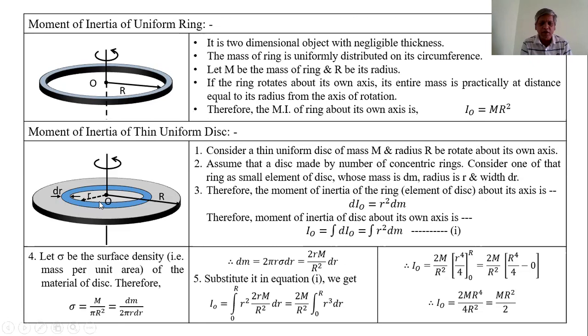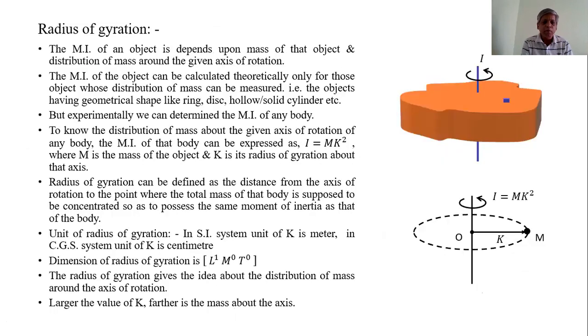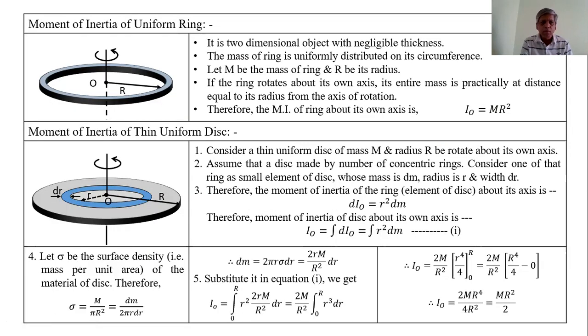Hence, this is called the disk. The disk has negligible thickness like the ring. That means when a number of concentric rings with radii from 0 to capital R are placed together, those rings form the disk. That means the disk is made by a number of concentric rings.